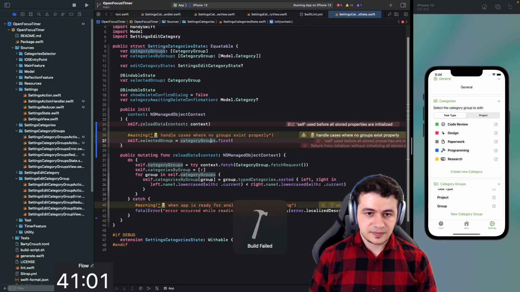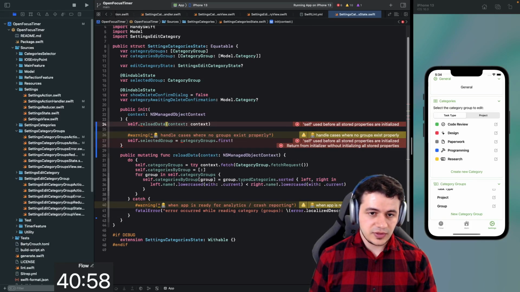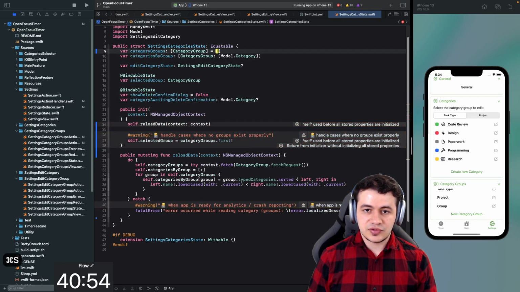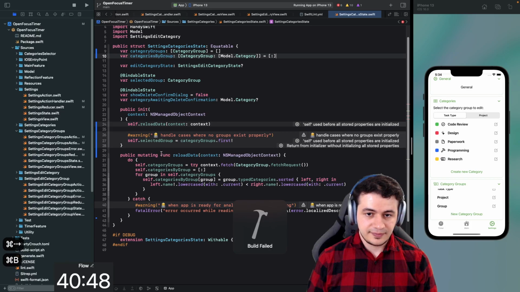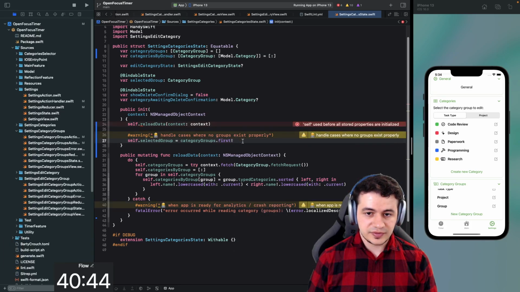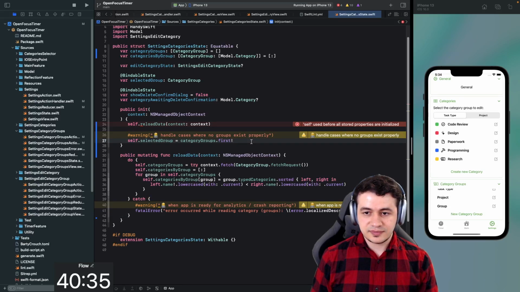Does that build? Yeah, I know that because we have to first set these values. I think the easiest solution is just go like this. That should work. And then the selected group is the first. All right, so we need to additionally make sure that we have the right one selected.